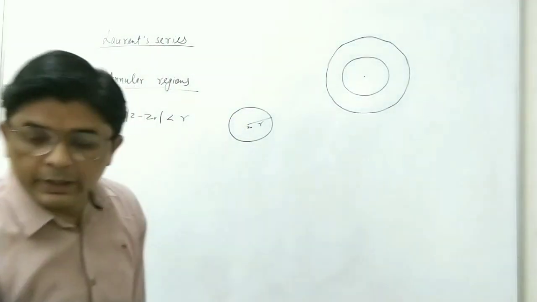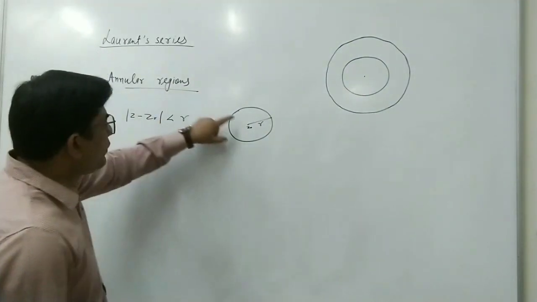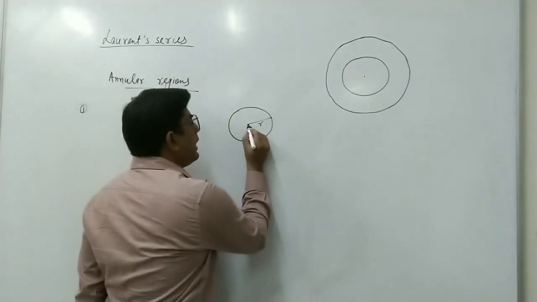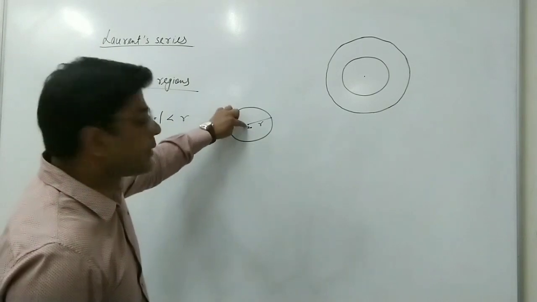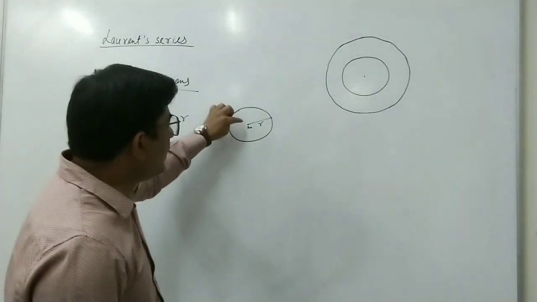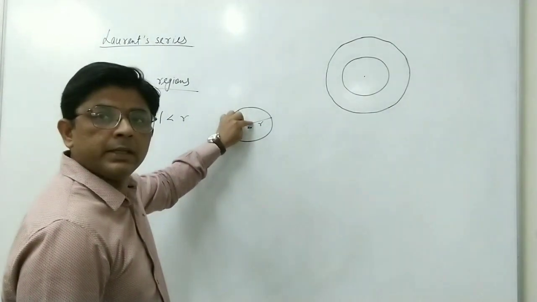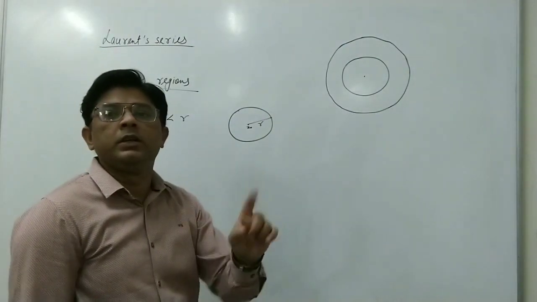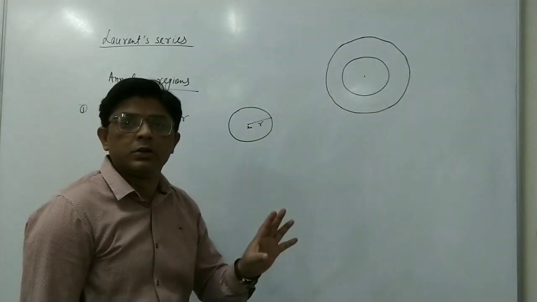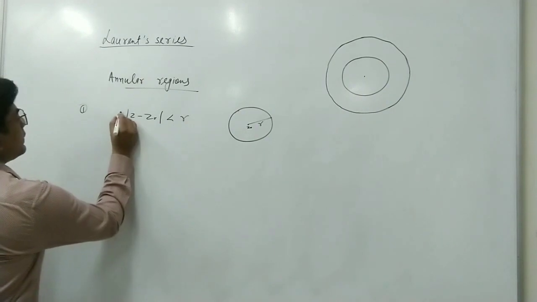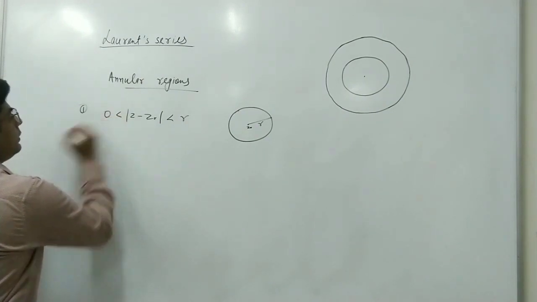Now if we take this circle and delete the center, so there is only one point which we delete, we can write this as mod z minus z0 greater than 0.